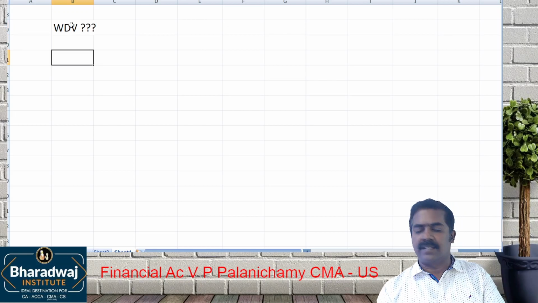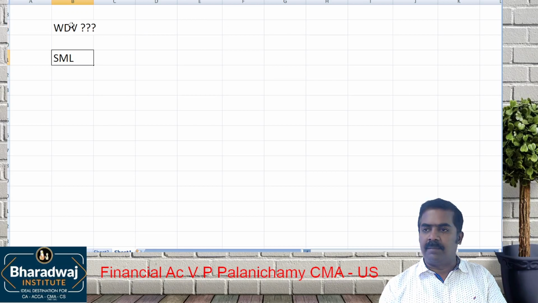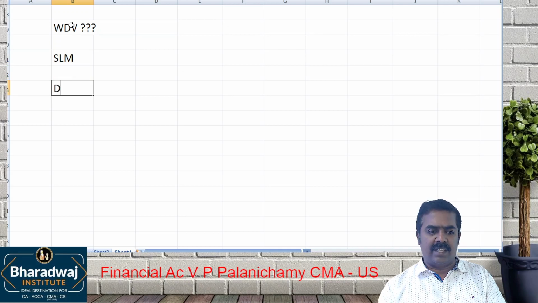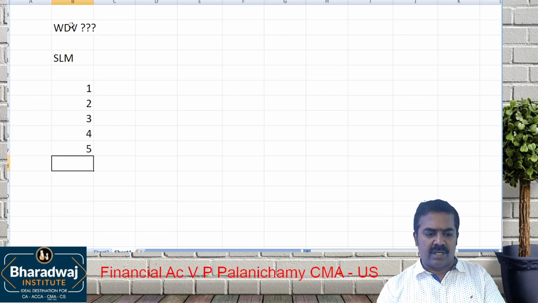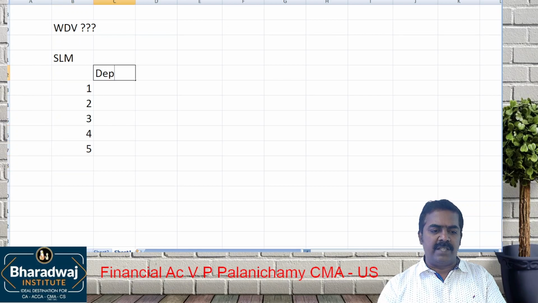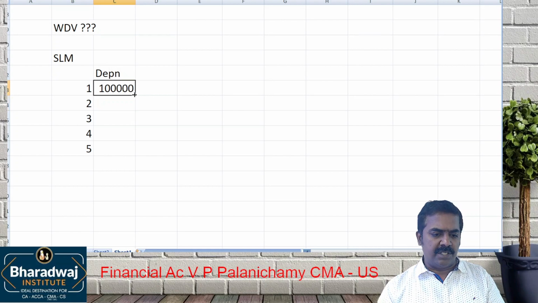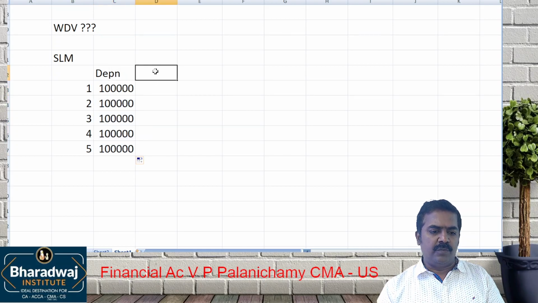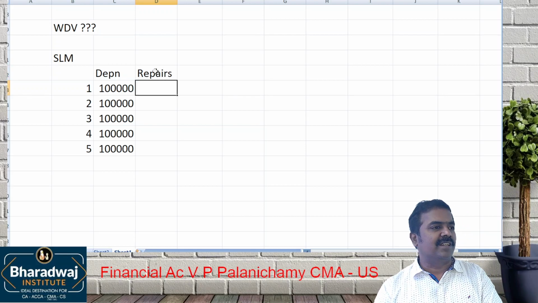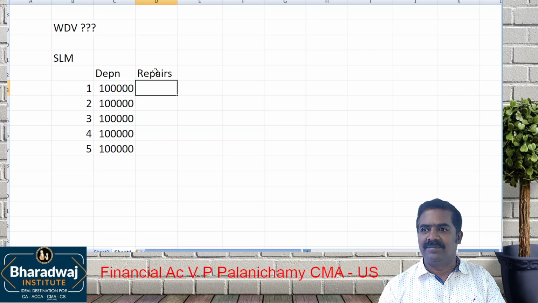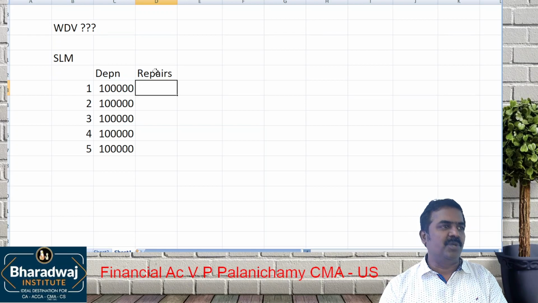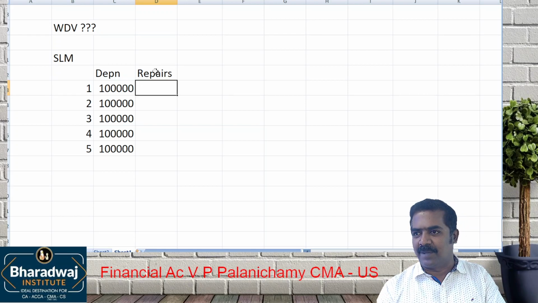The reason is, listen. When I follow the SLM method, the depreciation in the first, second, third, fourth and fifth year will be the same. Let us assume it is 1 lakh. Now, if you look at repairs, when you buy a new asset, will repair come in the first year? New vehicle, new car, new machine, will repair come?